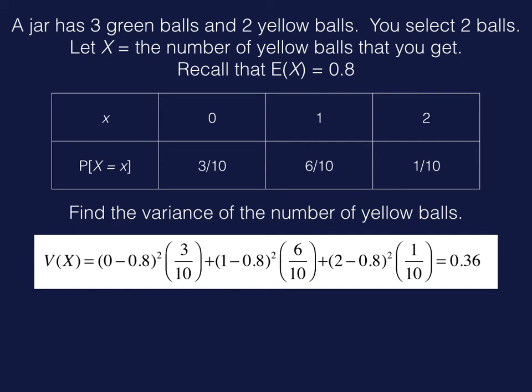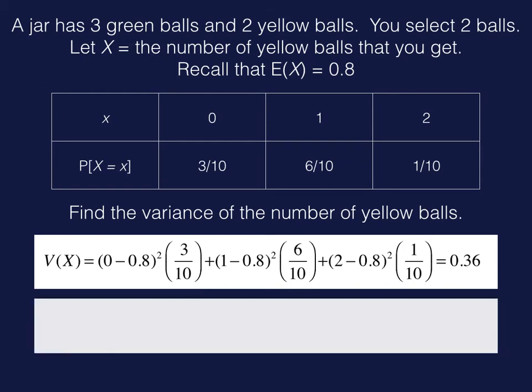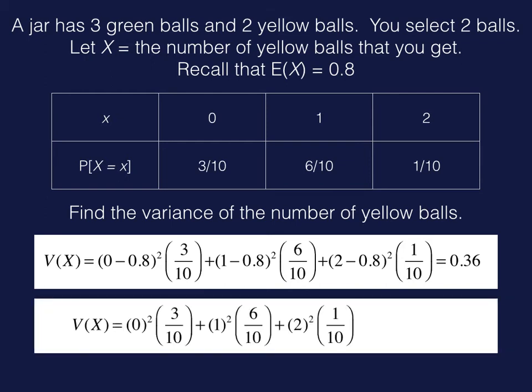You get an answer of 0.36. Make sure you get the same thing. The shortcut method, you find the expected value of x squared, and then at the end you subtract the mean squared. The mean again is 0.8. Same answer, 0.36.